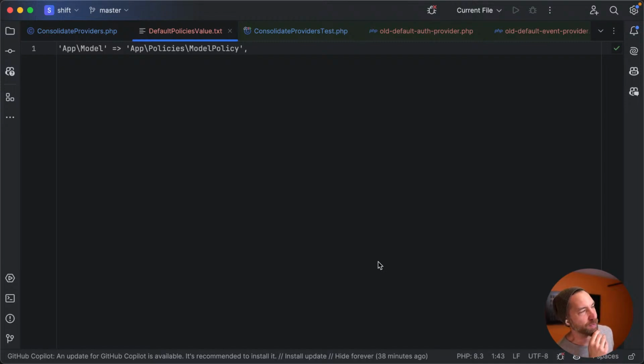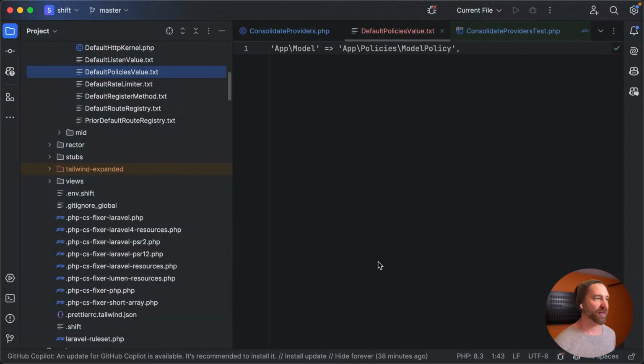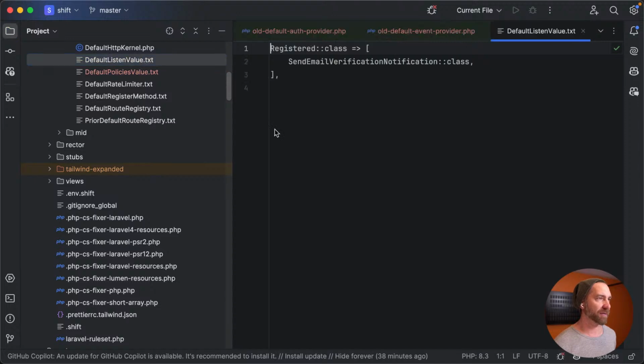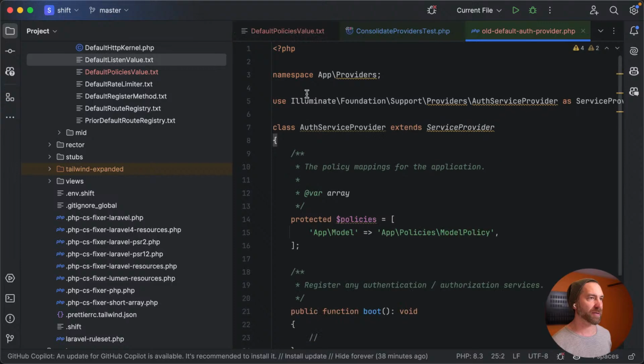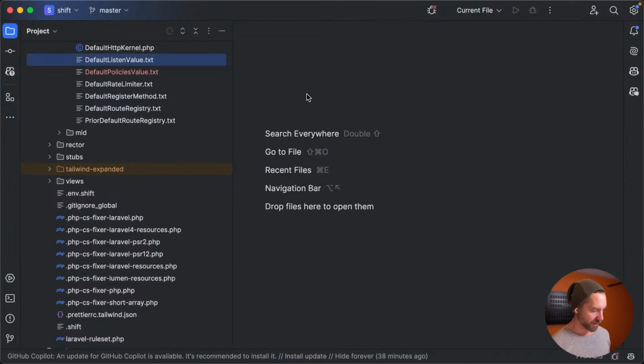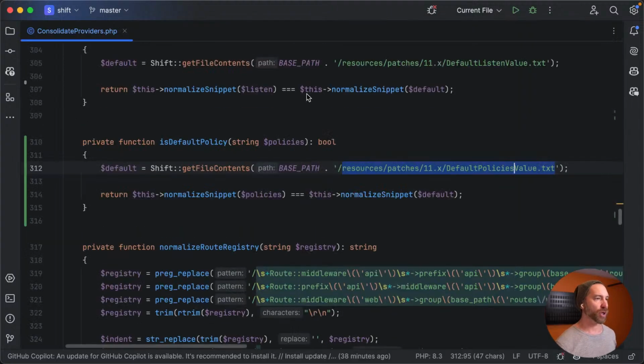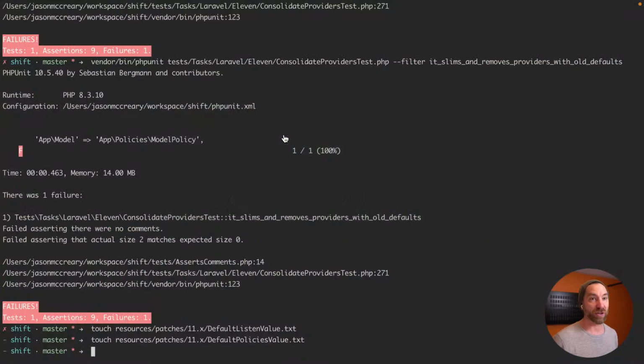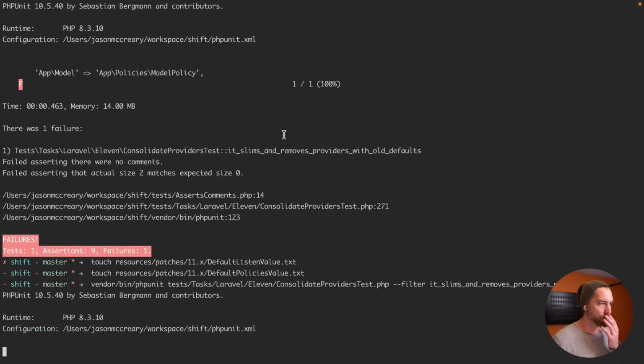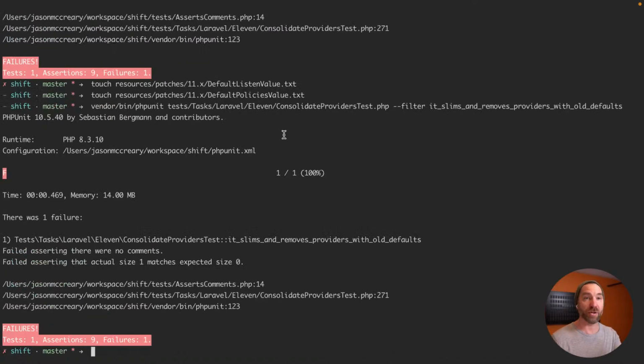I'm not super happy with this comparison, but I think it'd get it to pass. Again, we could probably be a little more savvy than just a simple text-based comparison, but I think this is a start, right? Let's look at the default listen value. Yeah, see, it's all unindented, like top level. So let's just go with this and see what happens. Let's see if we get it back down to just one now. Do we have just one comment now if I run this again? Failed asserting that 1 is 0.